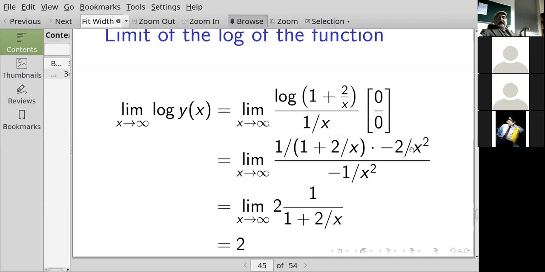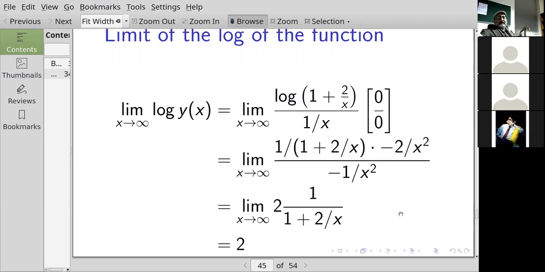Okay, the derivative of the top function, the logarithm of something, is 1 over the something times the inner derivative, which is minus 2 over x squared. On the bottom, the derivative of 1 over x is minus 1 over x squared. Let's simplify: the minus signs cancel, the x squares cancel. So you get the limit as x goes to infinity of twice 1 over 1 plus 2 over x. Okay, 2 over x is going to 0. So this limit is 2.